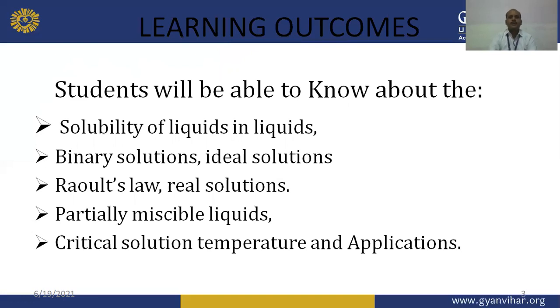After completion of today's discussion, the student will be able to know about all these: solubility of liquids in liquids, binary solutions, ideal solutions, Raoult's law, real solutions, partially miscible liquids, and critical solution temperature and its applications.